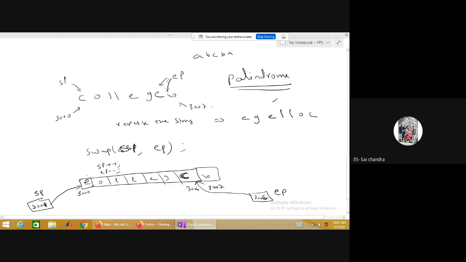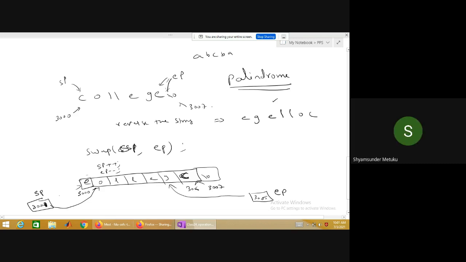Is it not 1001? So then this connection is disconnected. Then there is a connection established for the O. Similarly, when I say EP minus minus, 3006 becomes how much? 3005. Then this connection is gone. Then it will be pointing here. Yes or no? Correct?